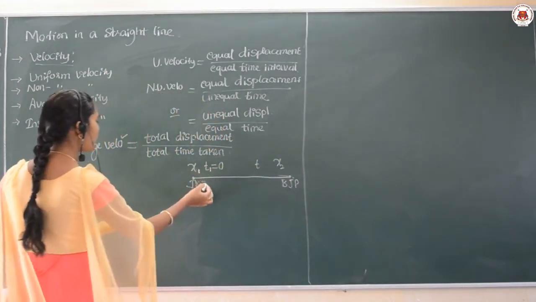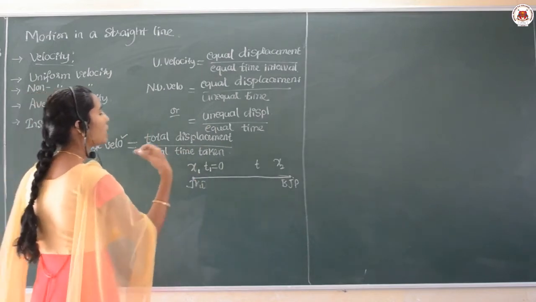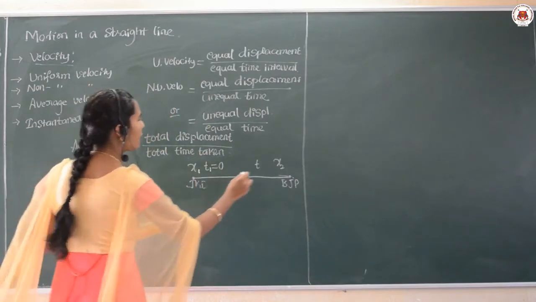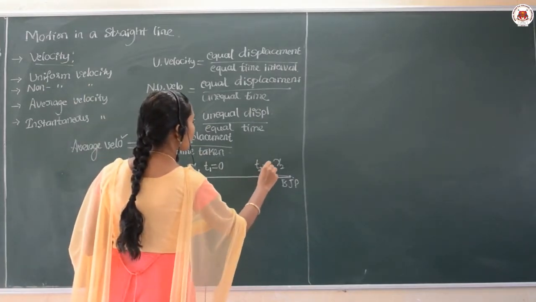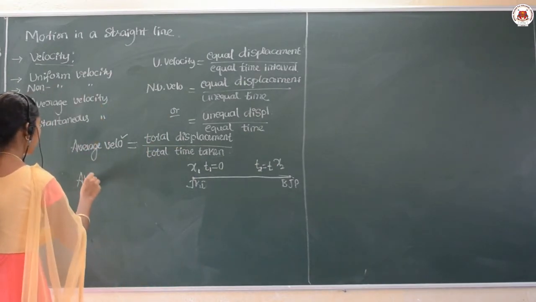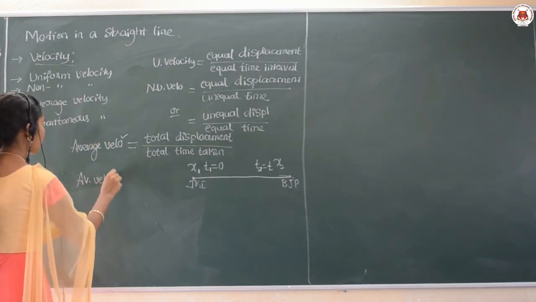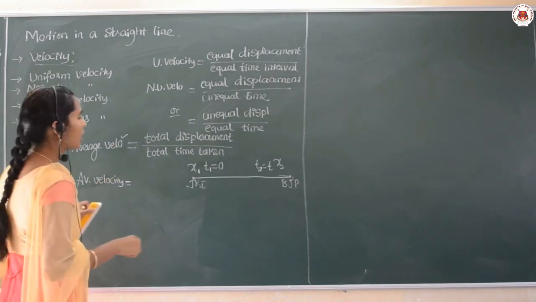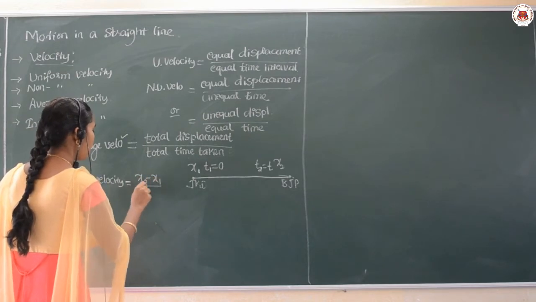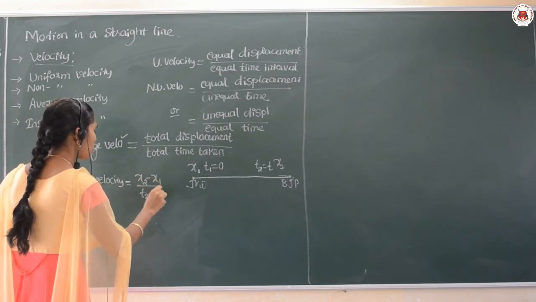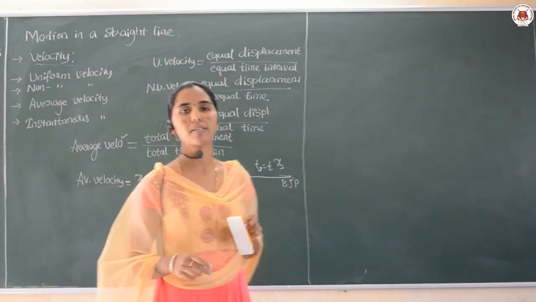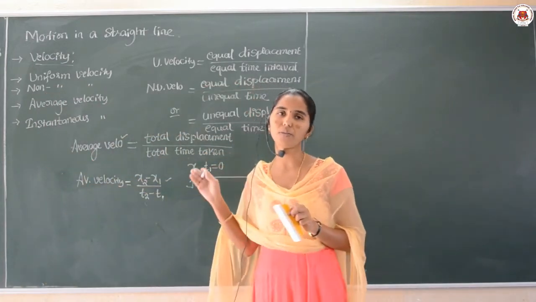So if you want to write the average velocity in terms of the displacement and the time, the average velocity can be given by x2 minus x1 upon t2 minus t1. Like this, the formula can be used to represent the average velocity of the body.